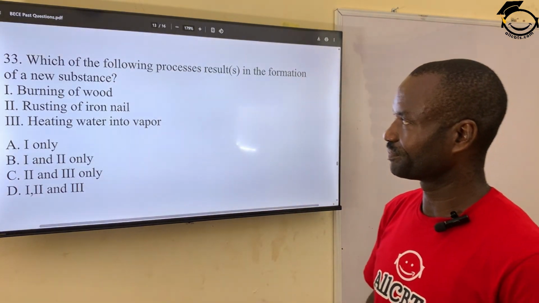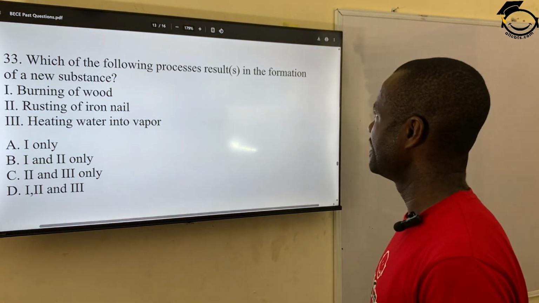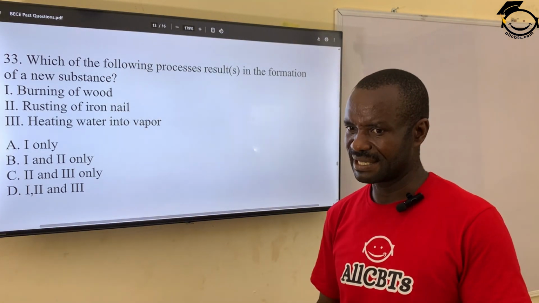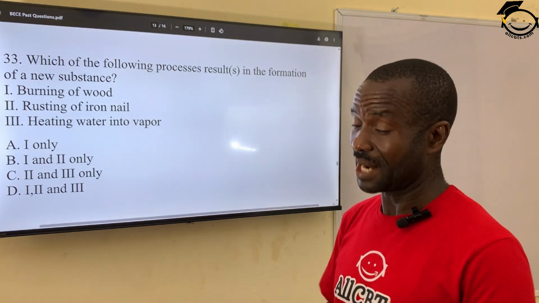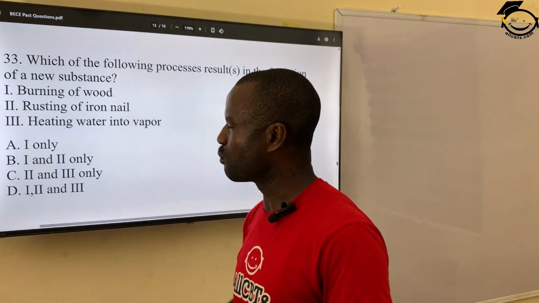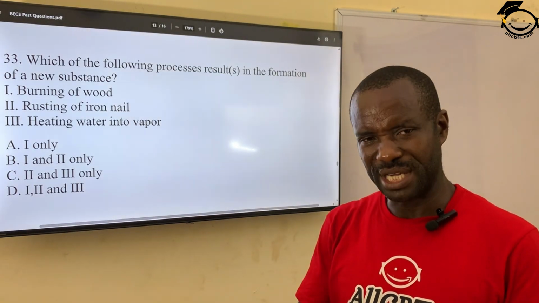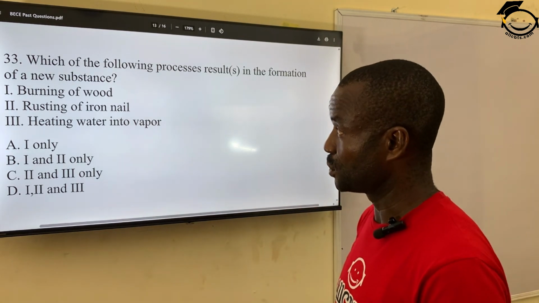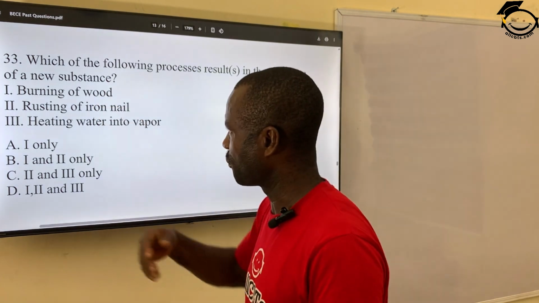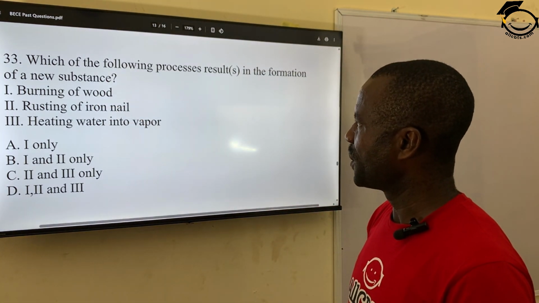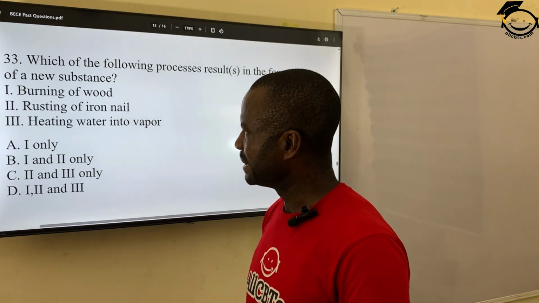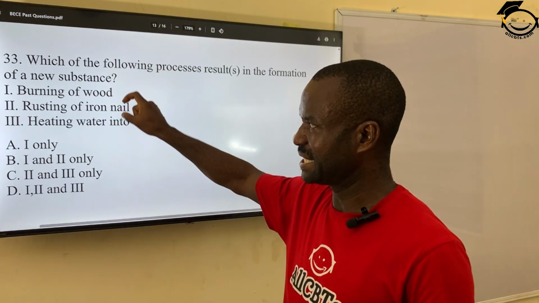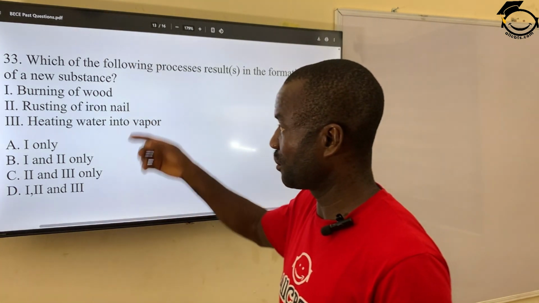Question 33. Which of the following processes results in the formation of a new substance? That is, when a new substance is formed, that's a chemical change. Burning of wood. If you burn wood, there's no way you can recover the wood back to its original state. You rather get ashes or charcoal. So a new substance is formed. So burning of wood, rusting of iron nail, then heating of water into vapor. These two are chemical changes because they turn into a new substance. That is burning of wood and rusting of iron.